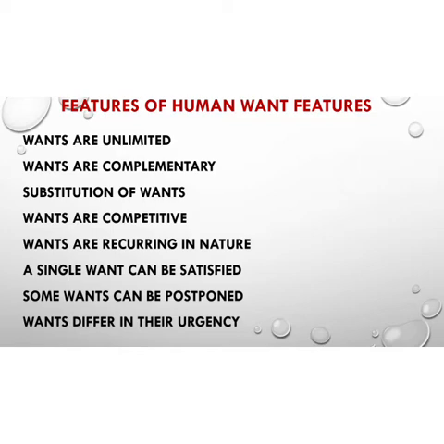Okay, now the third feature is substitution of wants. Substitute goods are those goods which can be used in place of one another. So if we demand one commodity, then we will not demand its substitute goods. When a particular want can be satisfied by one good or by the other. For example, if I am thirsty, my thirst can be satisfied either by a cold drink or by a glass of juice.